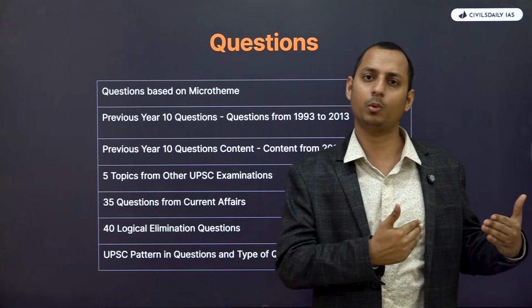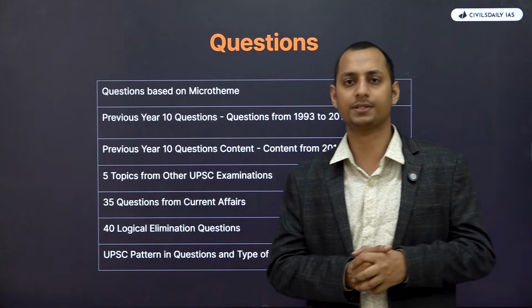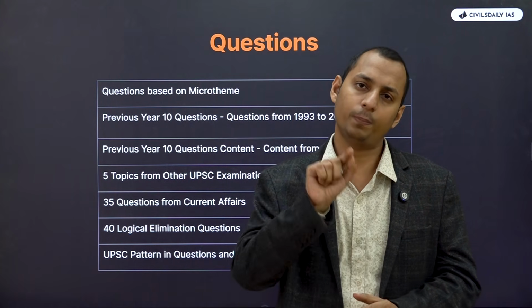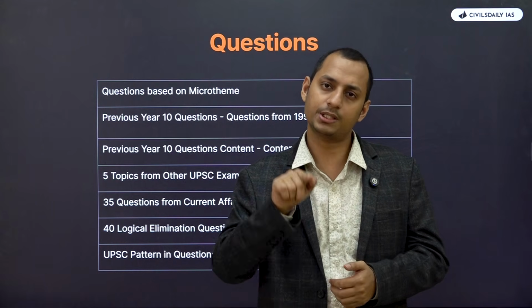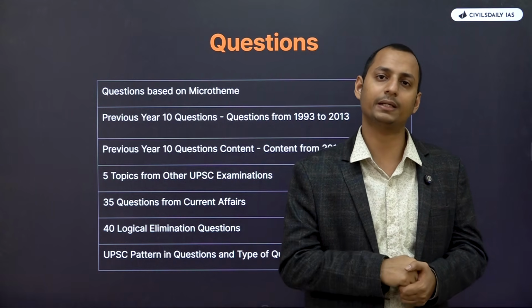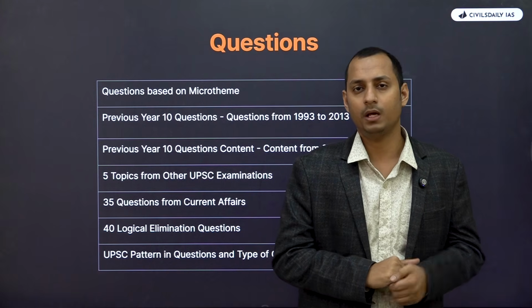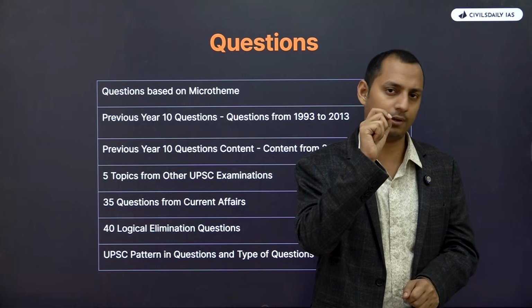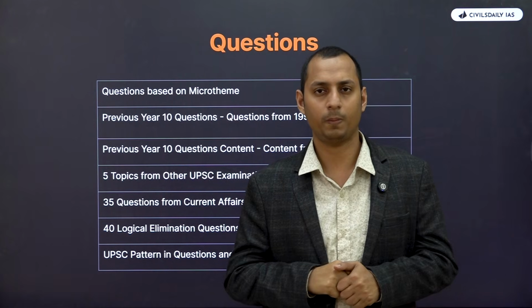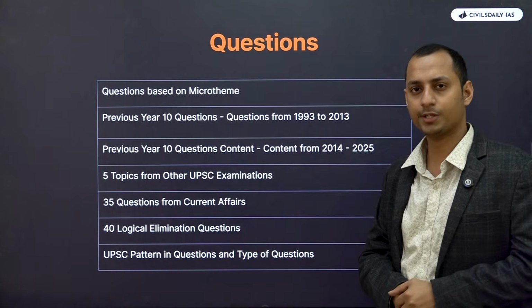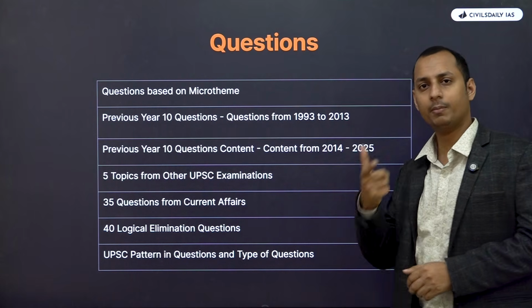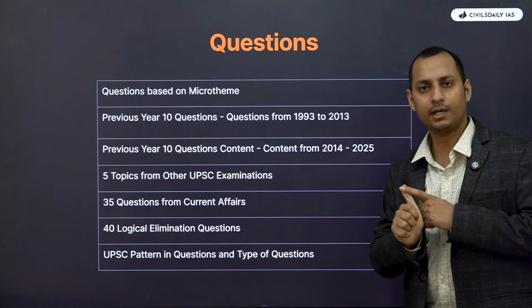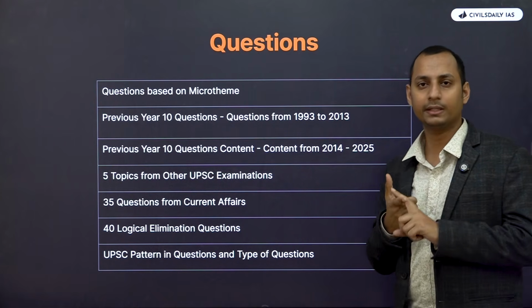So let's say, for example, in 2025, there was a question with respect to Matta Vilasa, and the answer was Mahendra Varman. Why did UPSC ask this question? Because the same question had been asked in the 1993 PYQ. So we won't be providing you very random questions out there. Each and every question asked by us will have a purpose. This is why I have provided this classification here. So 10 questions among the 100 questions will be based from 1993 PYQs to 2013 PYQs.